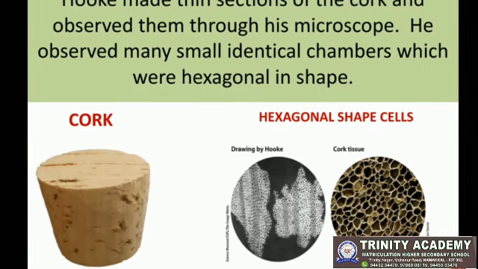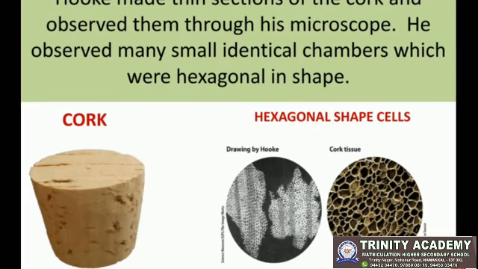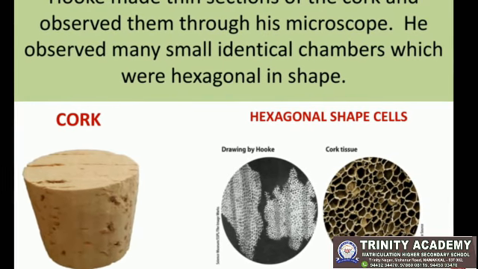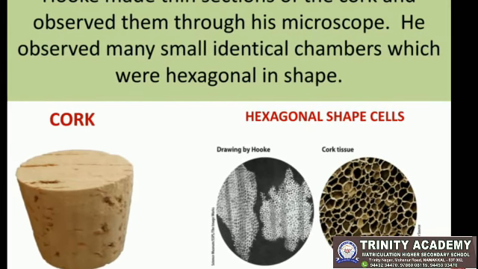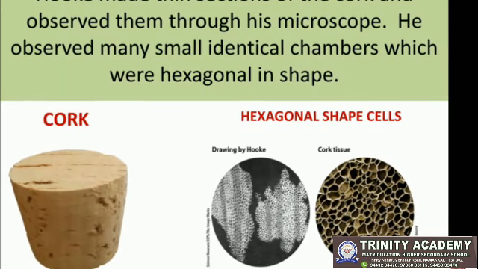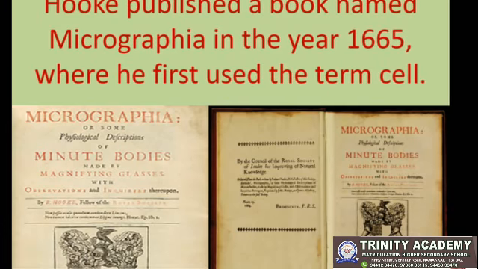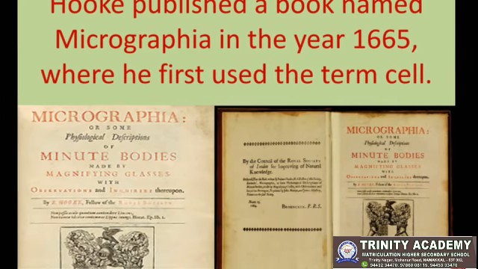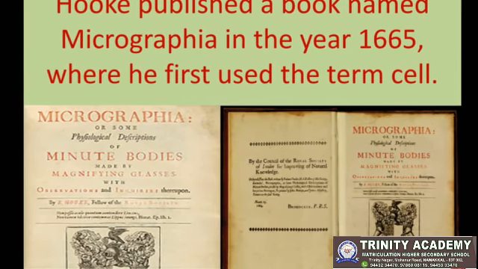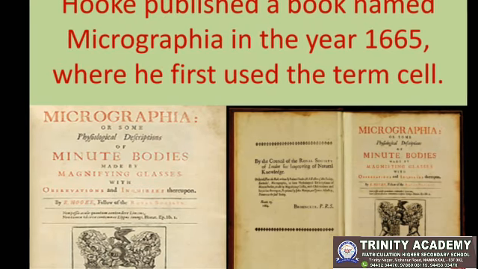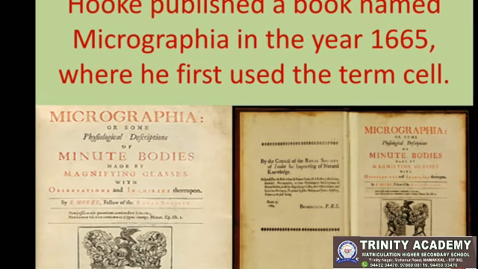After that, he saw many objects like butterflies' wings, bees' compound eyes, etc. Based on these observations, Hooke published a book named Micrographia in the year 1665, where he first used the term cell.